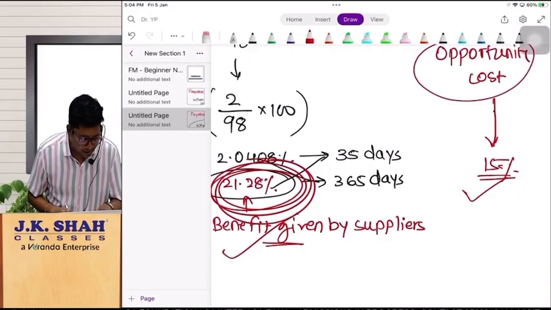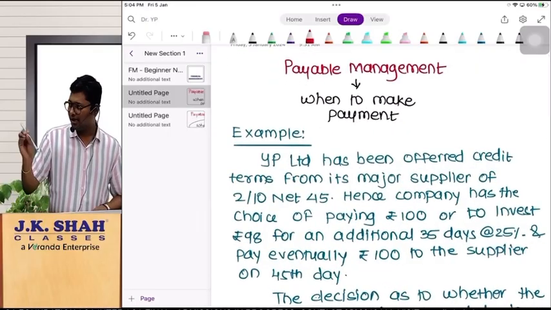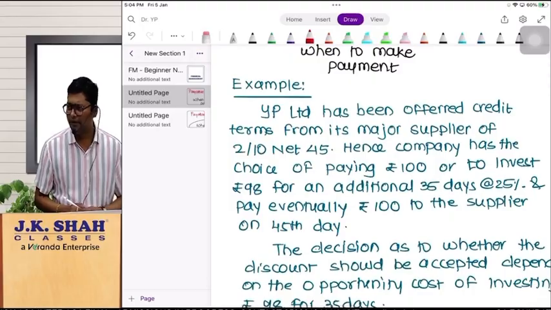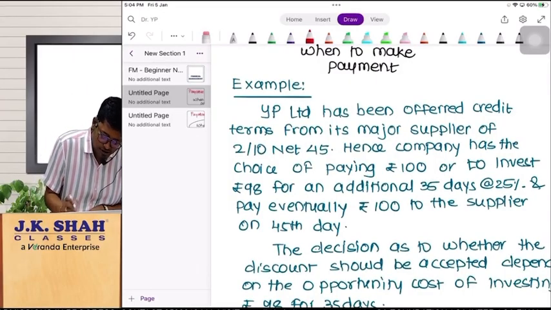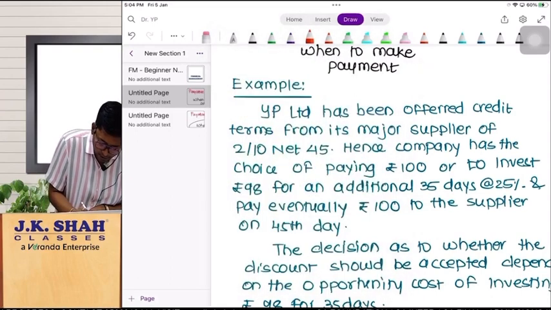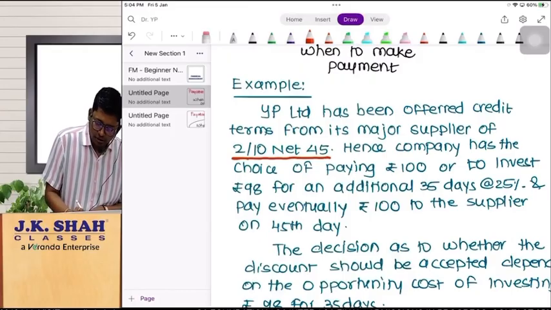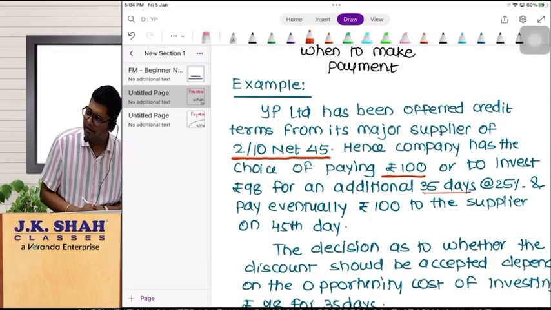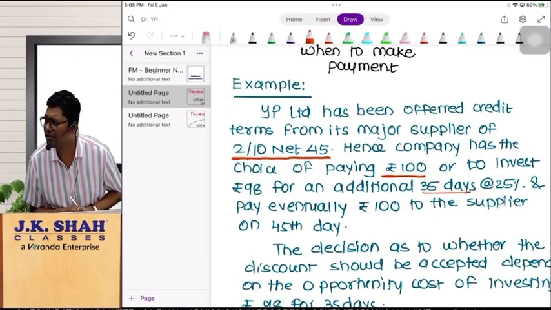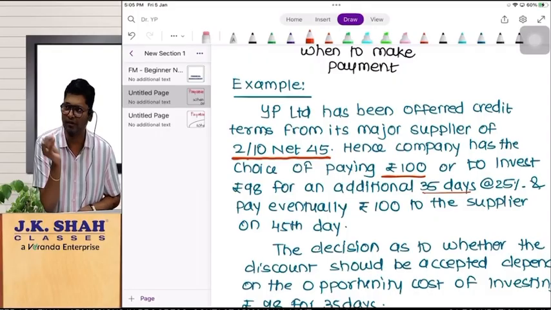Understood perfectly? Now see here, magic. Payable management: when to make payment is our decision. Here is an example. YP Limited has been offered credit terms from its major supplier of 2/10 net 45. Same example I solved. Hence, the company has the choice of paying rupees 100 or investing rupees 98 for an additional 35 days. Same discussion: the transaction amount is 100. If you pay now, you get a discount of 2%, which means you pay 98.